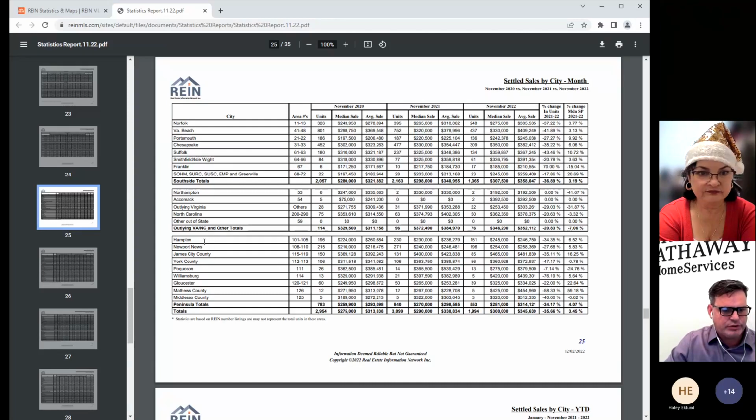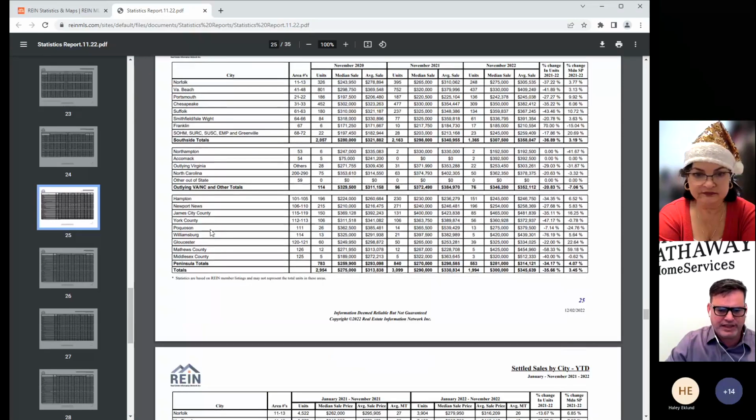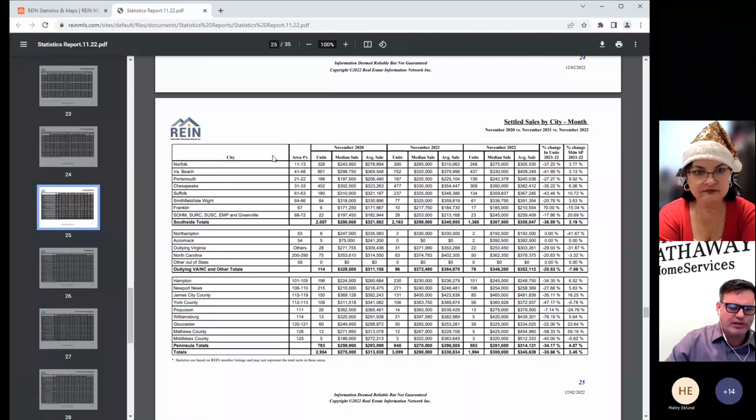Then jump down here to your peninsula cities. So you have a lot of information here that REIN has already pulled together for you. The reason being is if you work specifically in Norfolk, you don't need all the stats for Virginia Beach, Portsmouth dragging you down or raising you up.